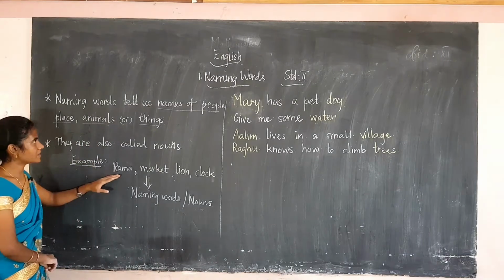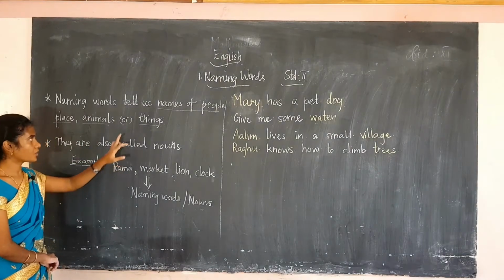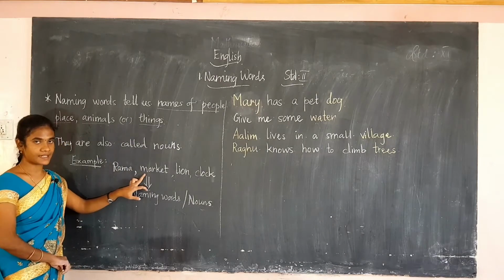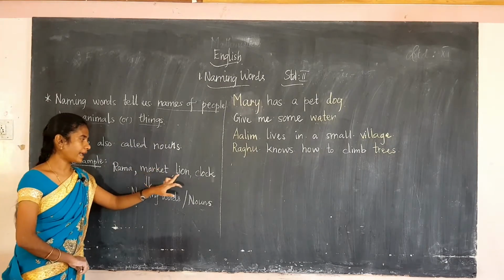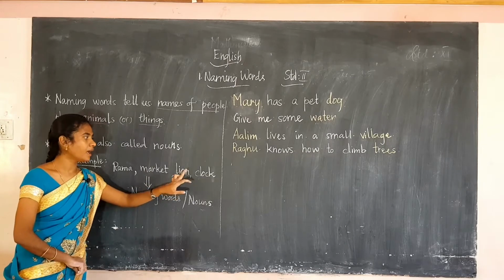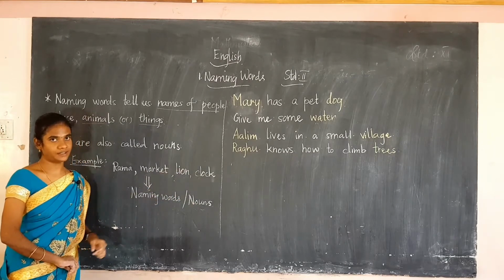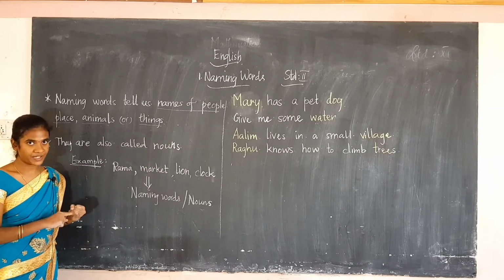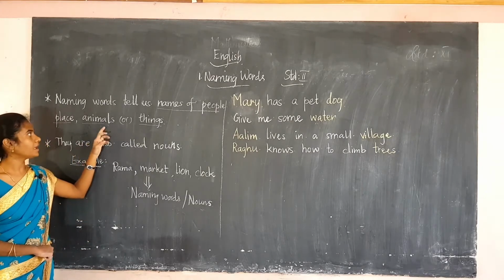Rama is the name of a person. Market is the name of a place, lion is the name of an animal, and clock is the name of a thing. The naming word tells us the names of people, place, animal or thing.